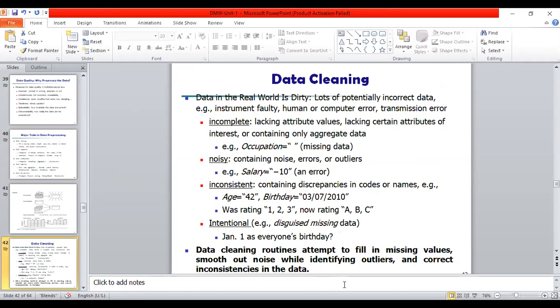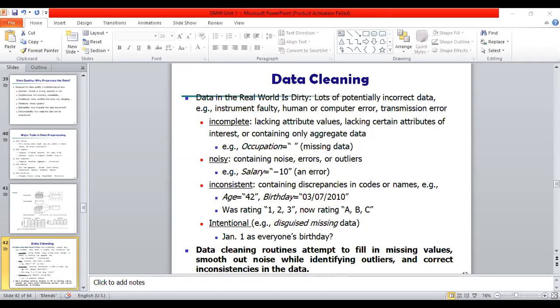Now see, here is the example. In the real world, data tends to be incomplete, noisy, and inconsistent. So in data cleaning, we will mainly focus on these three categories: incomplete, noisy, and inconsistent.